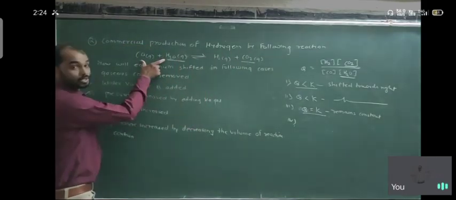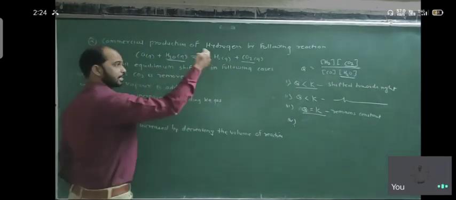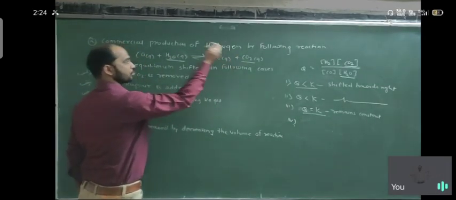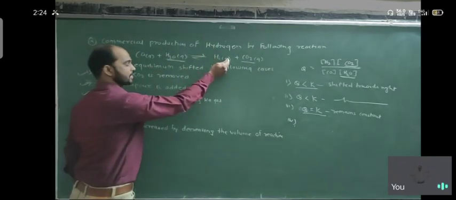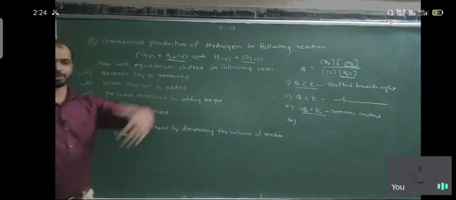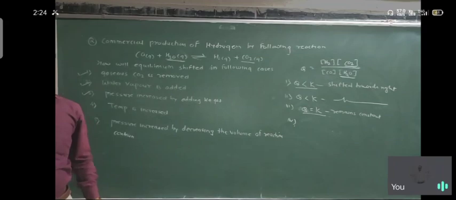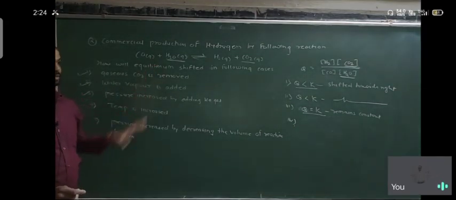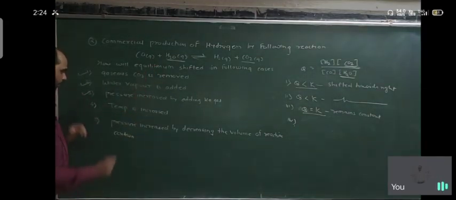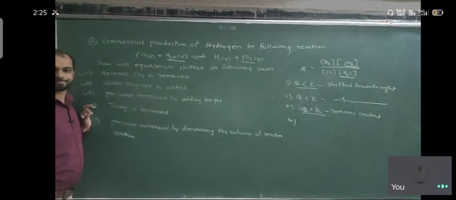So this is the cooler side, the lower temperature side, and here is the high temperature side. And the equilibrium always shifts from high temperature to low temperature. So this equilibrium is shifted towards the left side. Again, if temperature increases, the equilibrium shifts towards the left side. Okay, and the last one is pressure increased by decreasing the volume of the reaction contents.